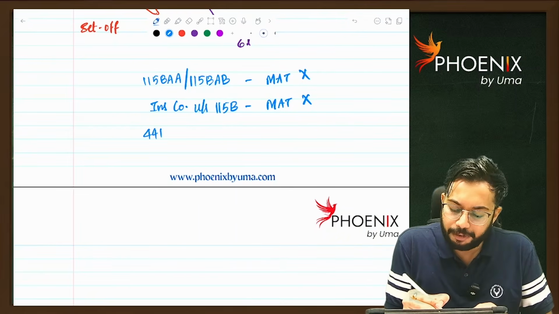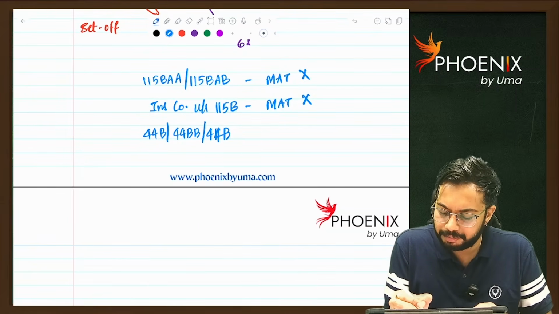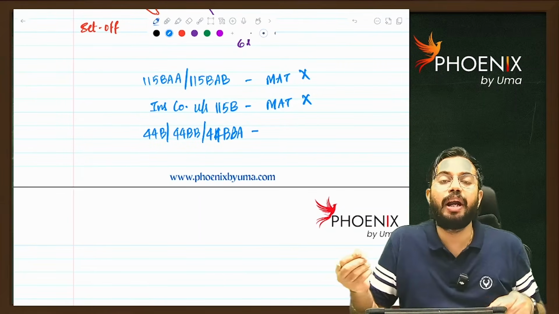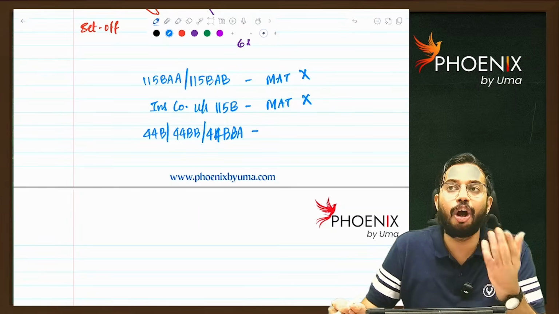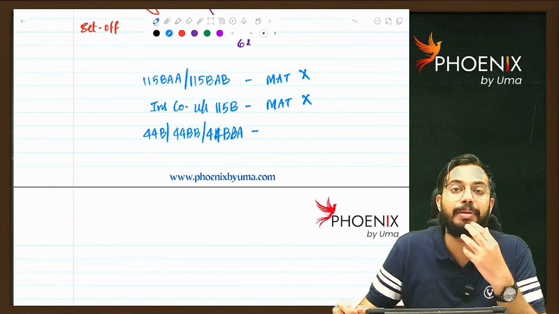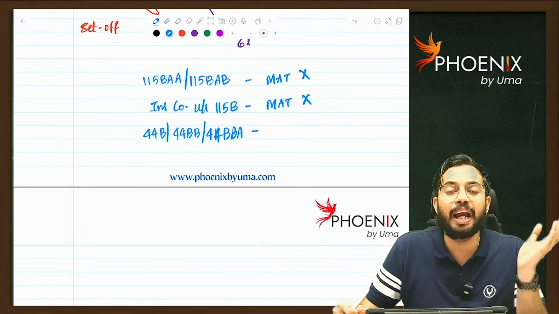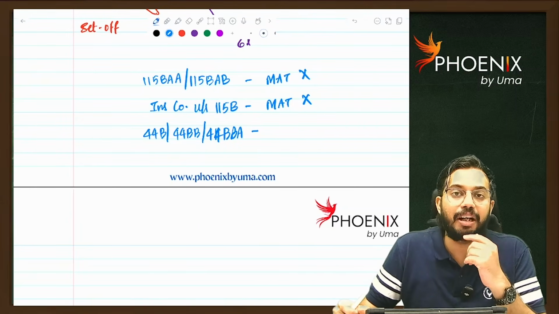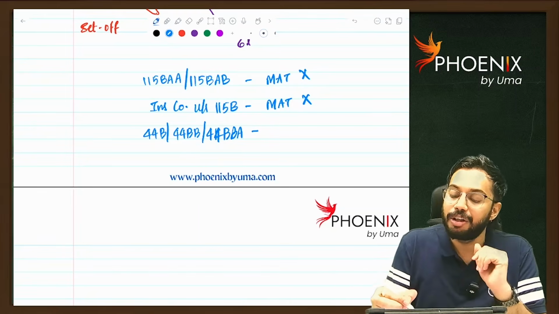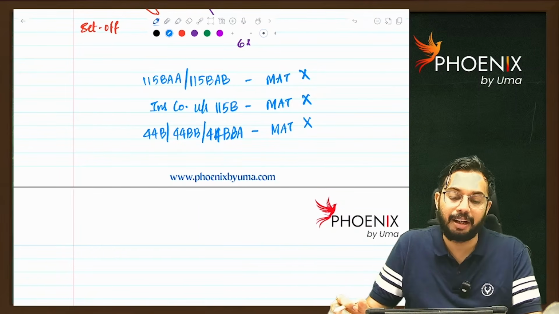Next, 44B, 44BBA, 44BB. You know, right? Non-resident shipping business, non-resident aircraft business. In case of non-resident shipping business, presumptive income is 7.5% of aggregate income. In case of non-resident aircraft business, presumptive income is 5% of aggregate income. So for those non-residents also, MAT provisions are not applicable.